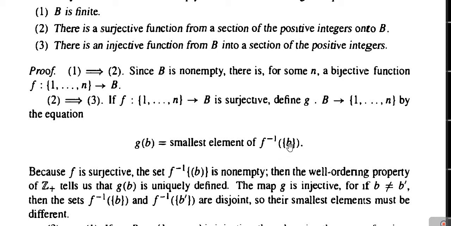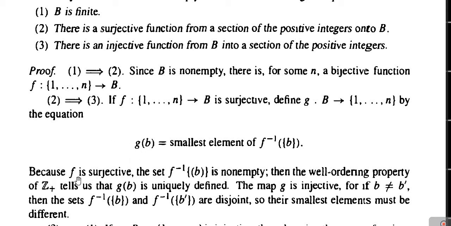We compute the inverse image of b under the mapping F. Then whichever are the inverse images of b under F, the smallest among them we consider as G(b). Like such the mapping G is defined.